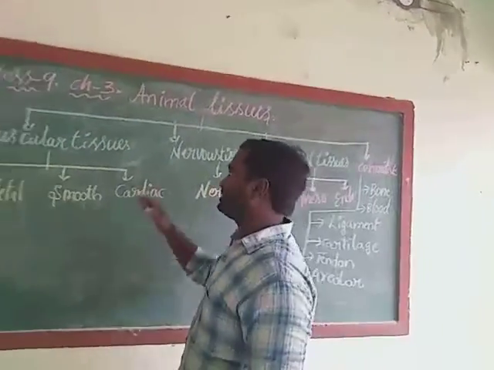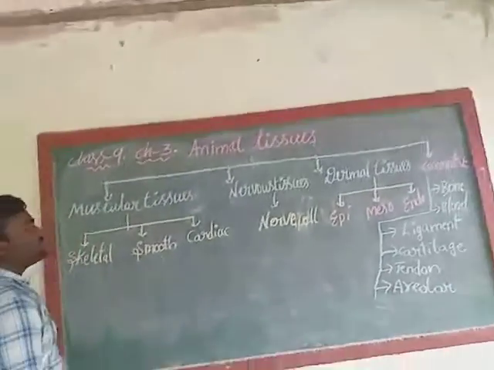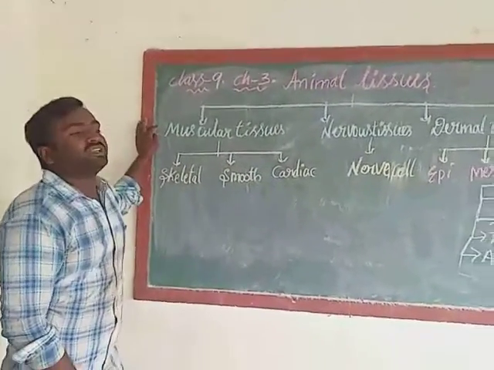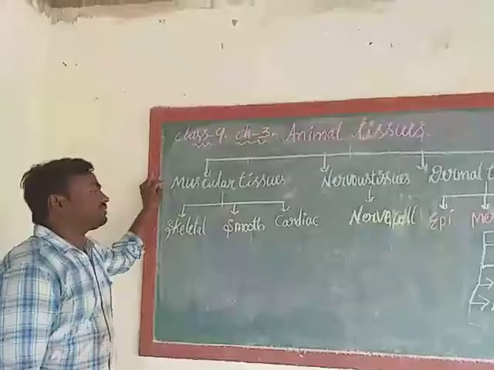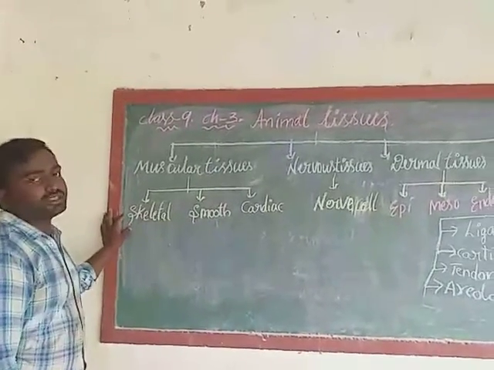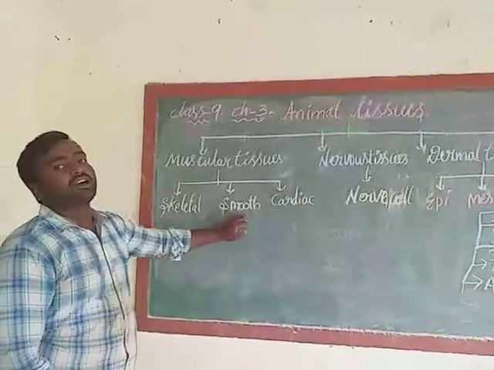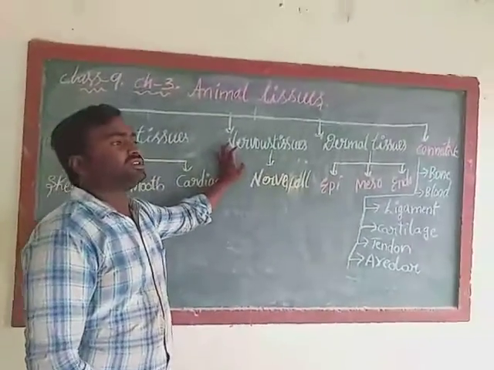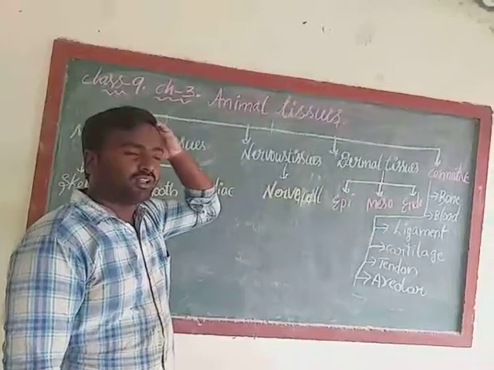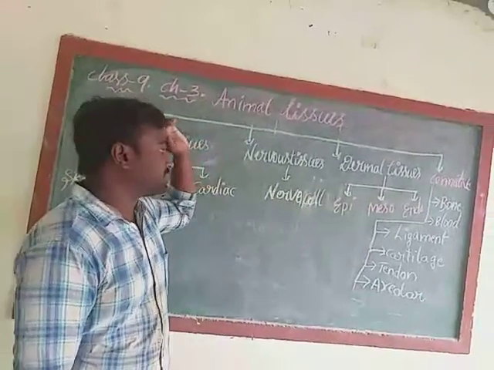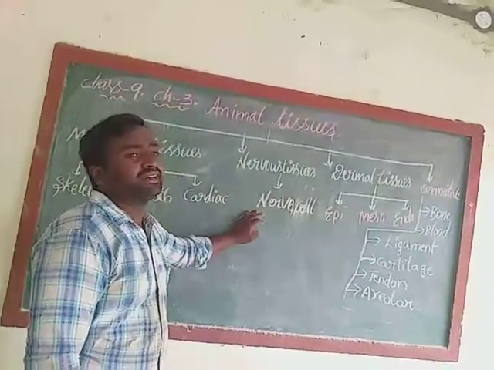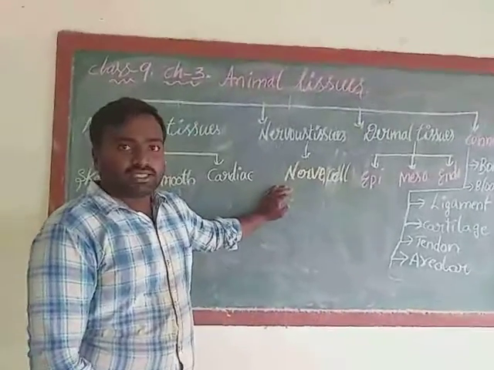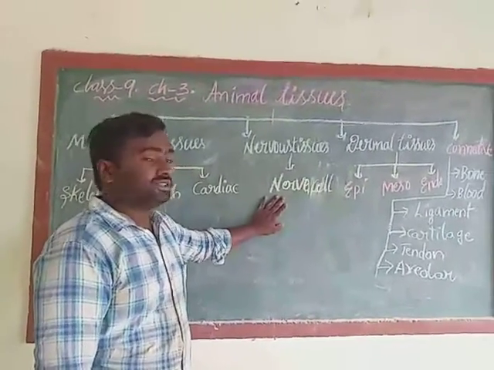Let us come to the muscular tissues. Where do we observe these tissues? These tissues we can see in our muscles. Our muscles contain mainly 3 types of tissues: skeletal muscles, smooth muscles, and cardiac muscles. Next, nervous tissues. Where do we observe nervous system? Here in our head we can see nervous system. This nervous system is made of millions of tiny cells. These tiny cells are called nerve cells.